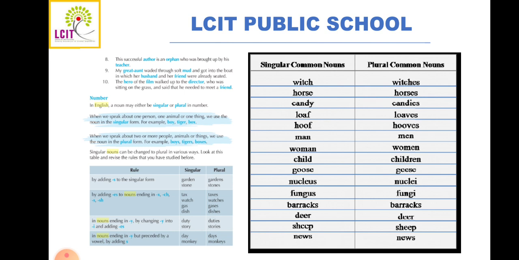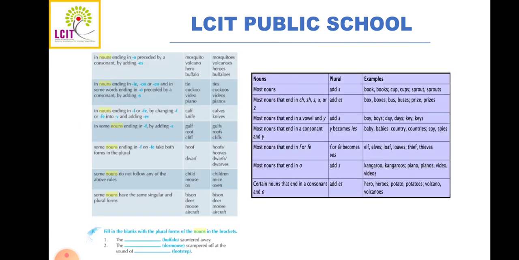Some examples of singular to plural are on your screen, you can see it, right? There are certain rules also, means singular nouns can be changed to plural in various ways, by adding something to them. Here on this screen there is a table where it is written nouns, then plural, how to make it plural, and then examples are given. In most nouns, if you add s, it will become plural.